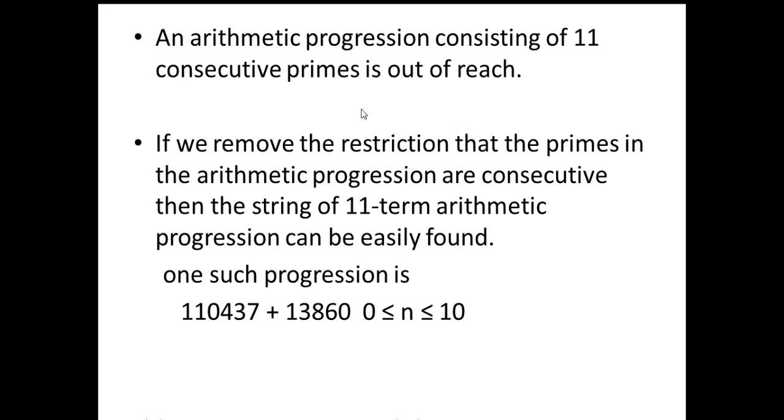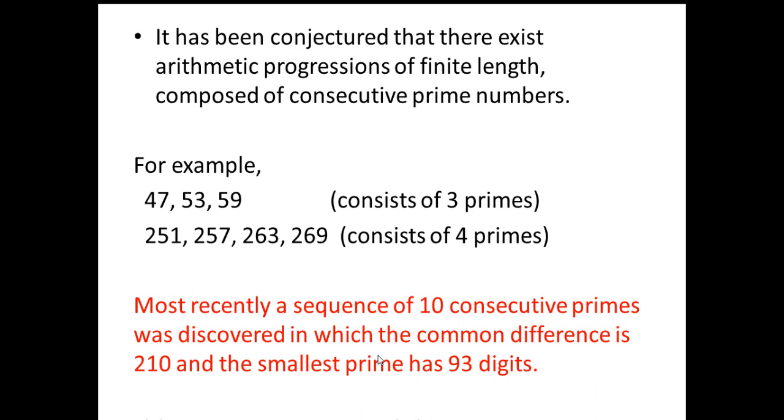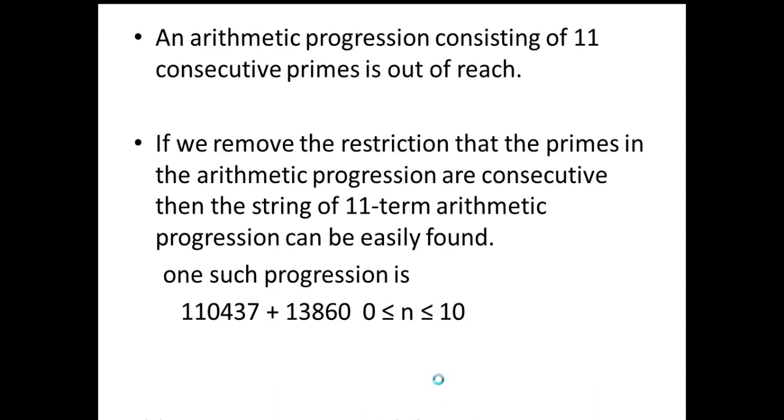If we remove this restriction that the primes in the arithmetic progression are consecutive, in these arithmetic progressions we were talking about consecutive primes. But if we leave this condition that the primes are consecutive, then a string of 11 terms in arithmetic progression can be easily found, and this progression is given by this.